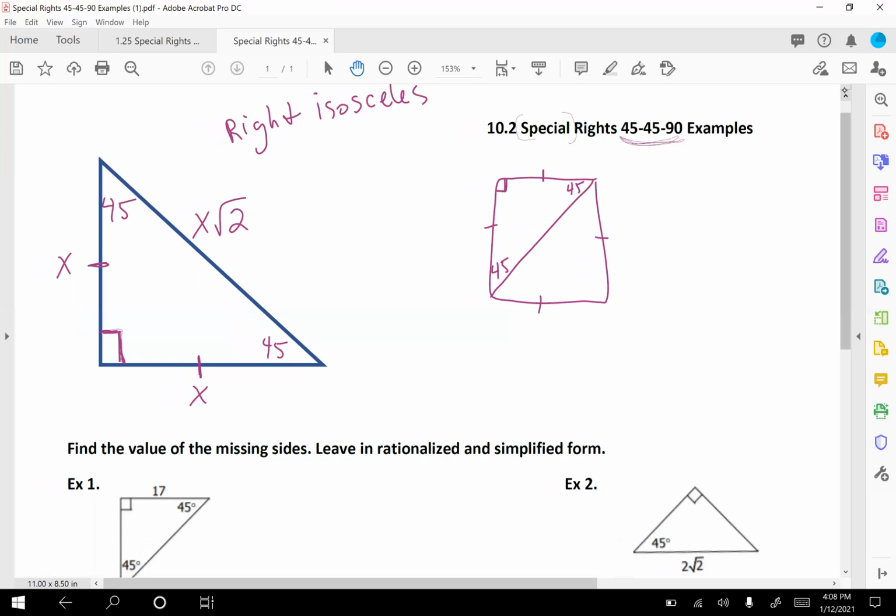So we've got our two legs, all right? Your legs are equal to each other. And then the hypotenuse, okay, remember this long side, this is your hypotenuse. Okay, and this is a leg here, and this other side is also a leg. All right, your hypotenuse is the leg times the square root of 2.